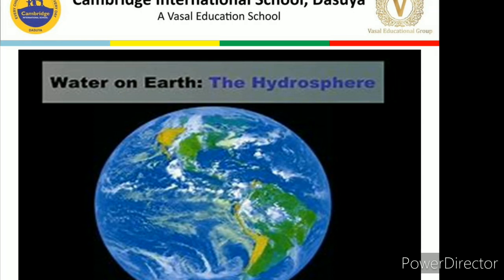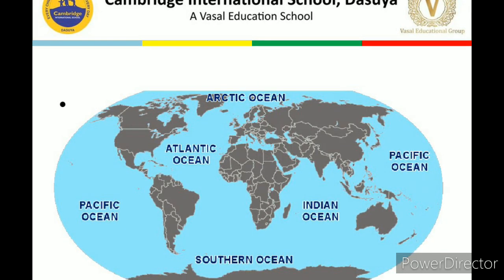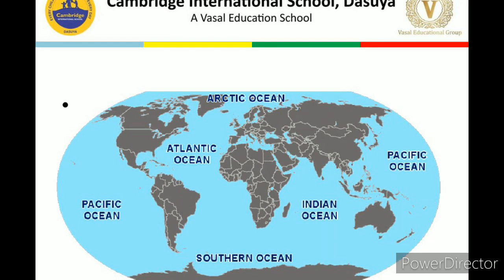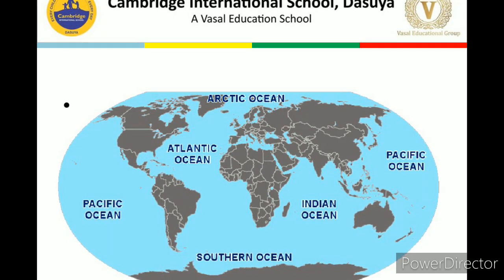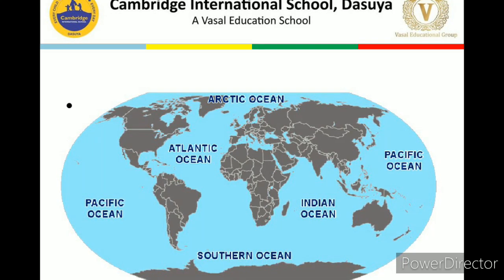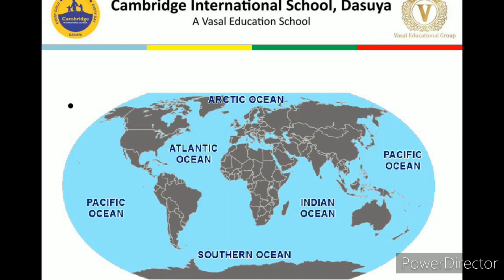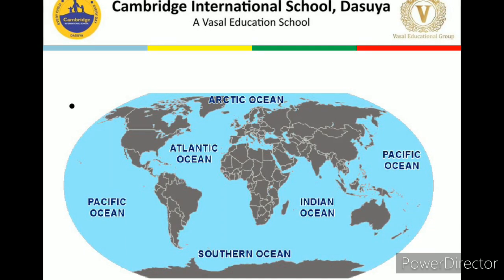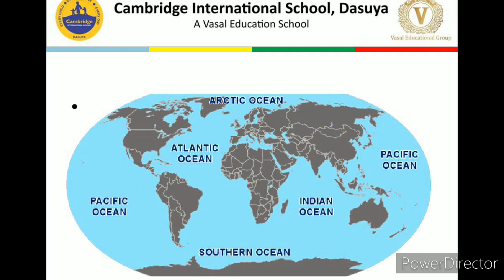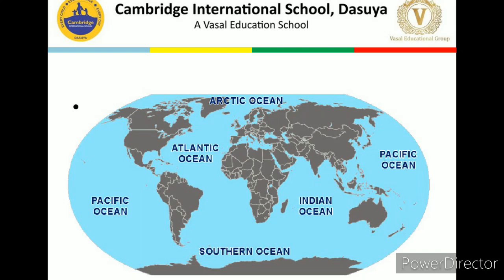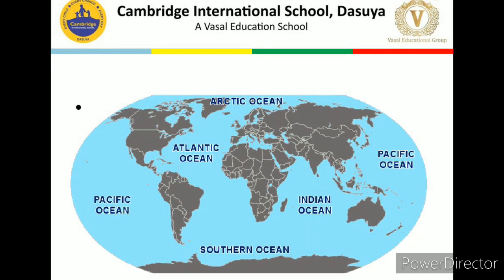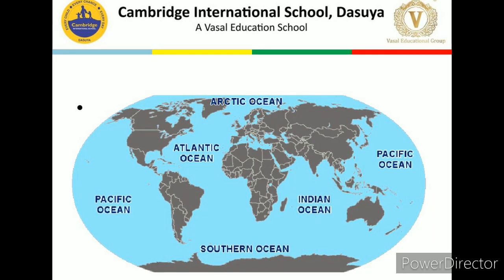We have also discussed the four major oceans: Pacific Ocean, Atlantic Ocean, Indian Ocean and Arctic Ocean. There is one other ocean also, where all these major oceans merge together in the southern part of the earth, known as the Southern Ocean. So dear children, only these things we discussed today, and in our next session we are going to discuss the atmosphere and biosphere.